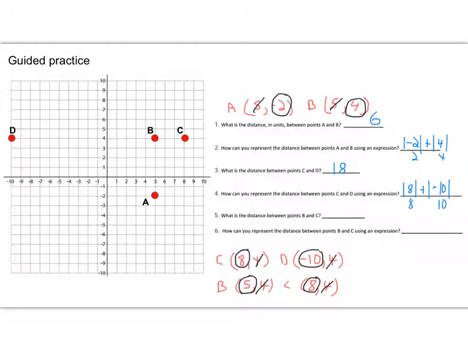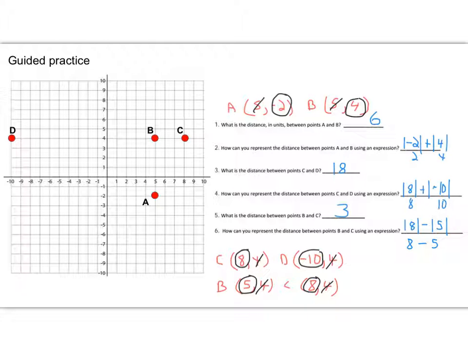Because they are in the same quadrant, right, B and C are in the same quadrant, we take the absolute value and we subtract. And you want to take the larger number first. I hadn't really talked about that, but that's going to be helpful to you. So we're going to do the absolute value of 8 minus the absolute value of 5. And of course that's simply 8 minus 5, and that gives us a distance of 3.